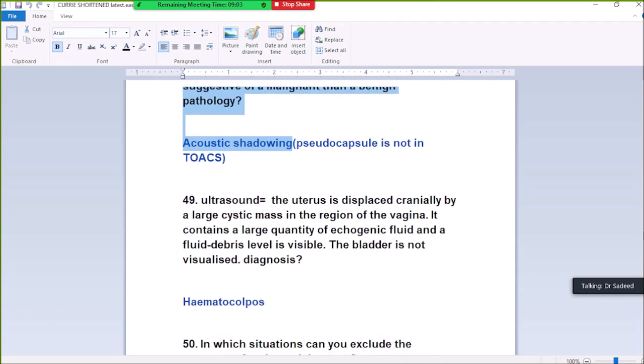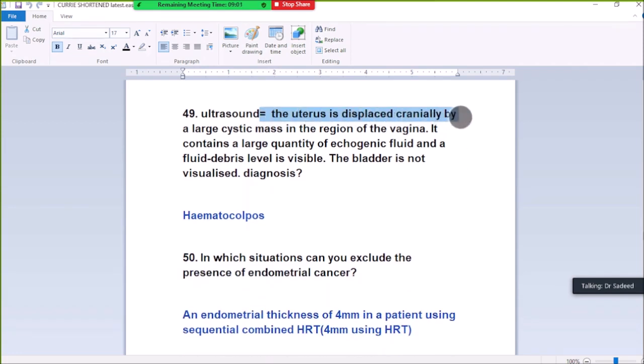49. Ultrasound shows the uterus displaced cranially by a large cystic mass in the region of the vagina. It contains a large quantity of echogenic fluid and no tubular structure is visible. Diagnosis: hematocolpus. The uterus is displaced by hematocolpus.